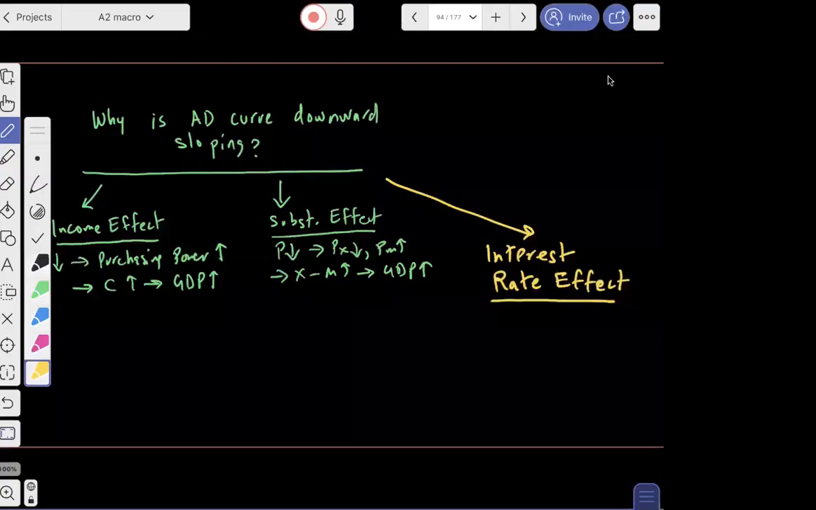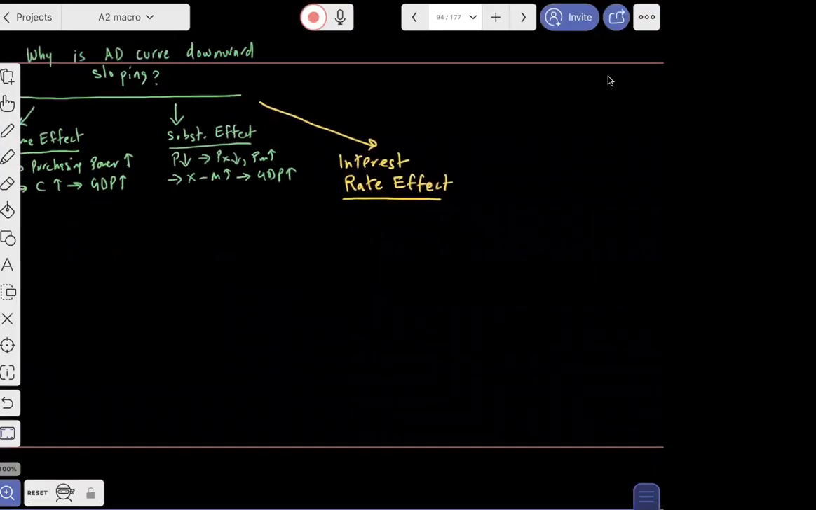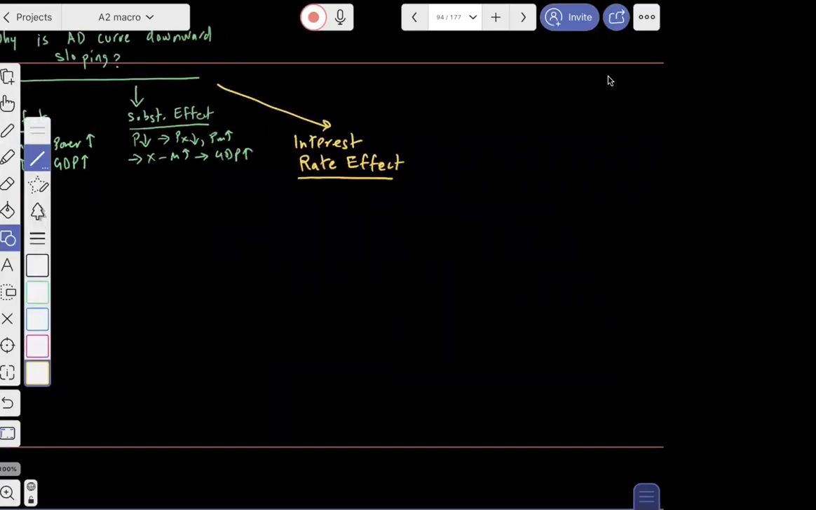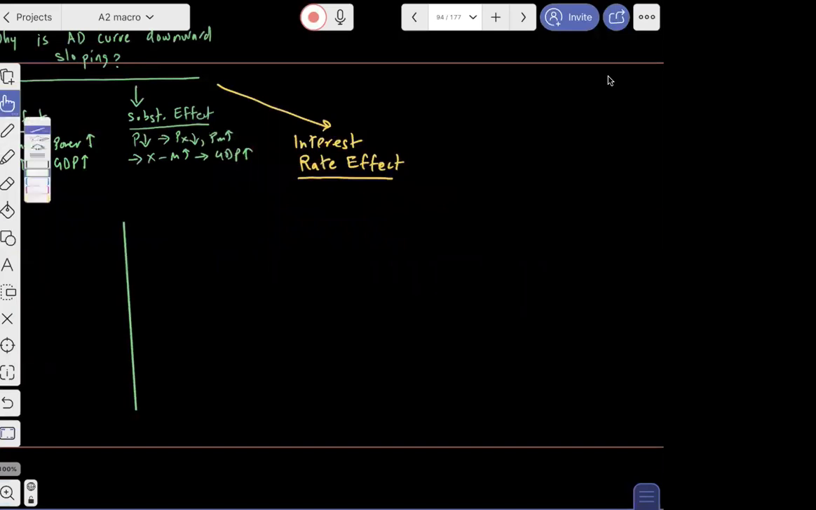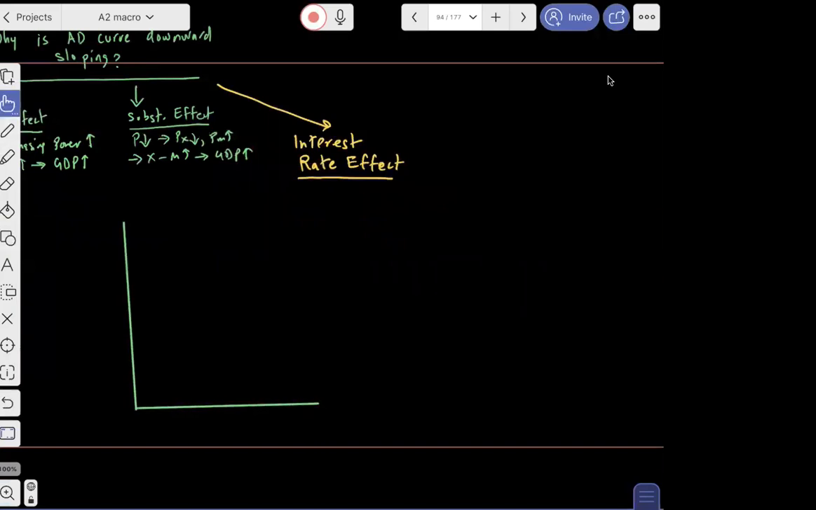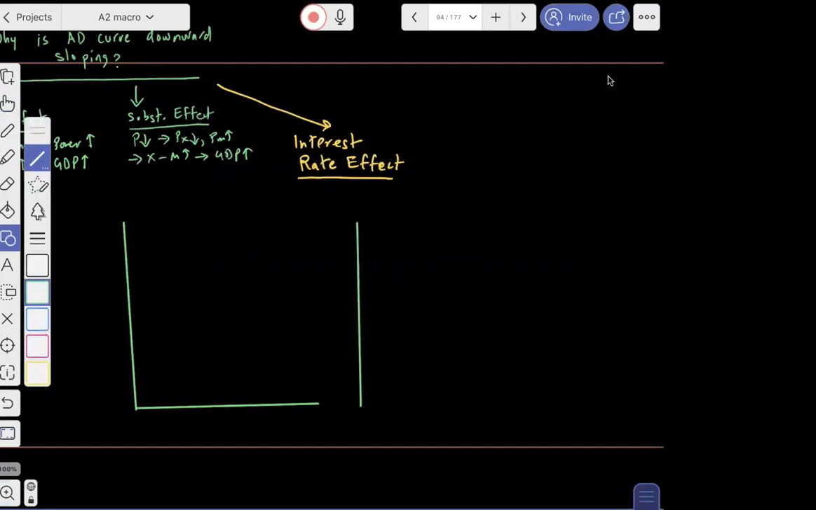So when we look at interest rate effect, basically we are trying to say this, that guys, I'm going to make two diagrams. I want all of us to make the two diagrams together. So that will make it easier. On one side we will make the AD curve diagram, on the other side we will make our money market diagram. So this is my AD curve diagram, and this is my money market diagram.